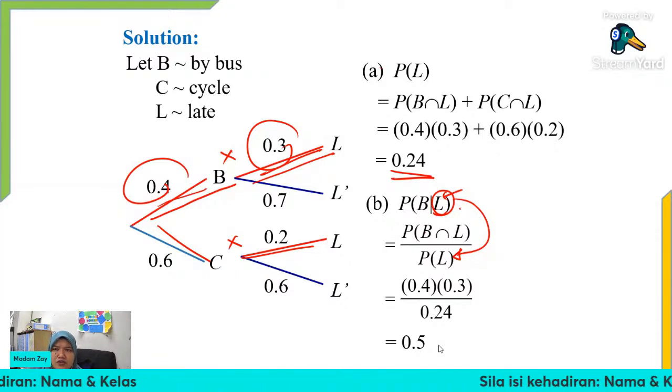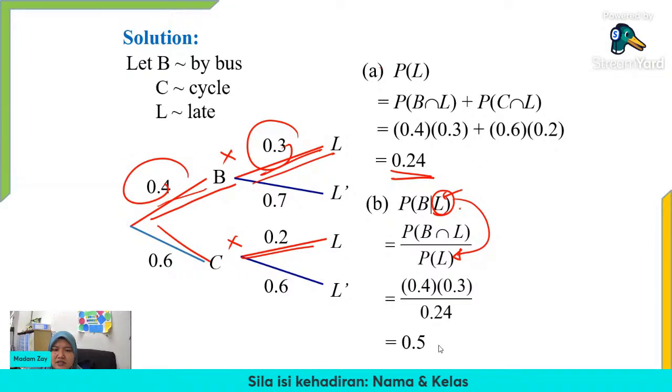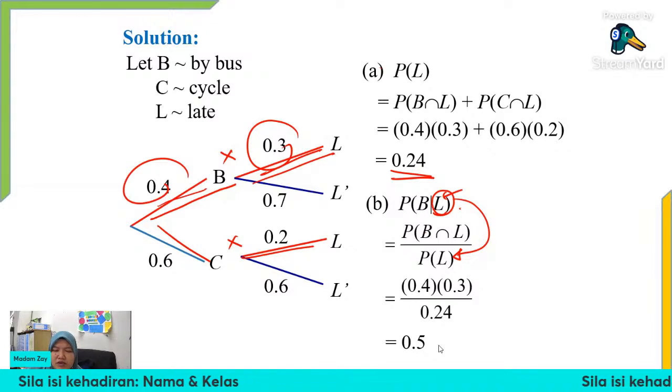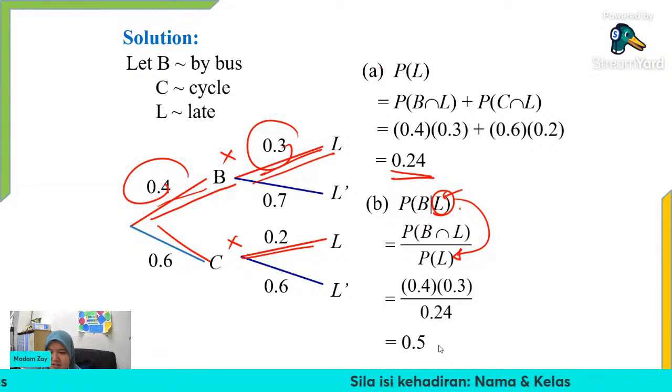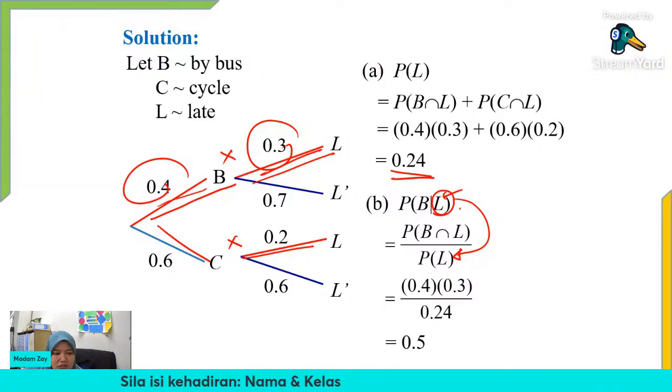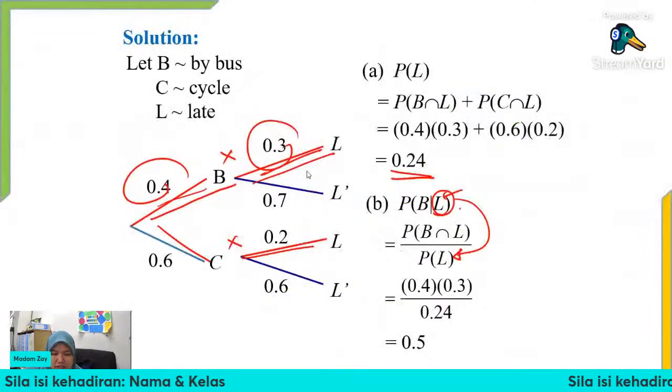So, macam ni. Ravi dah lambat. So, kita tak tahu Ravi ni sebenarnya naik bus ke naik basikal. Macam tu lah. Nak cari probability dia. So, this one we want to find the probability that he goes to school by bus. Dia lambat ni sebab dia naik bus. Macam tu. Okay, so I think that's all for today.